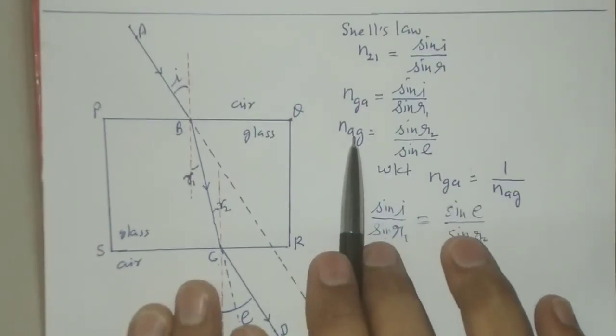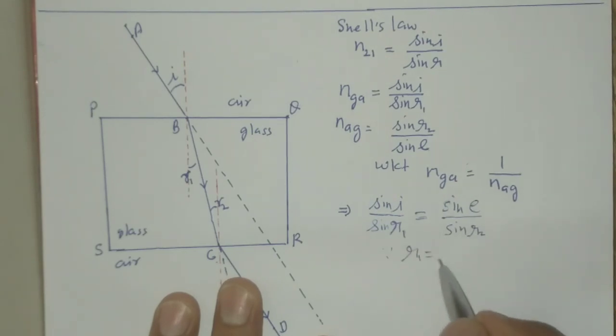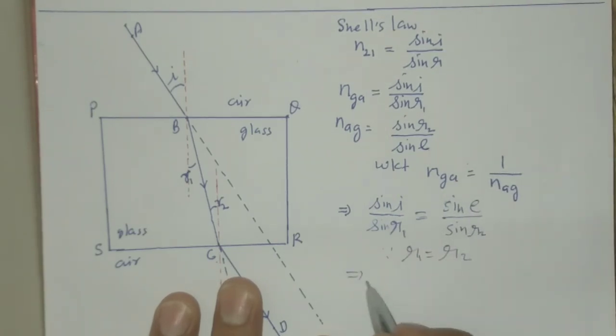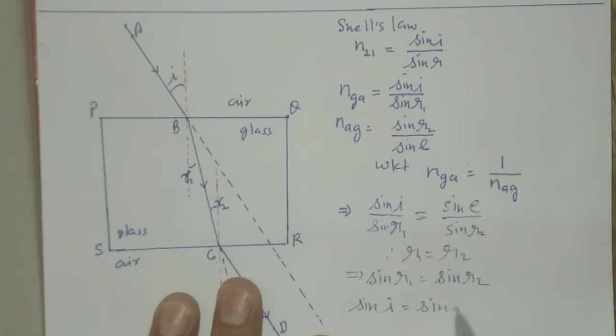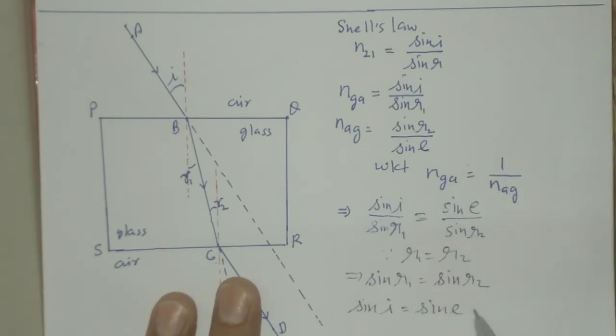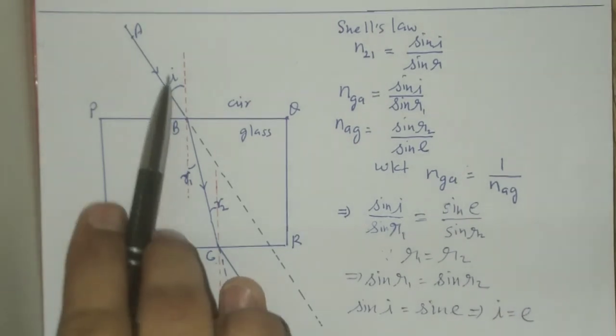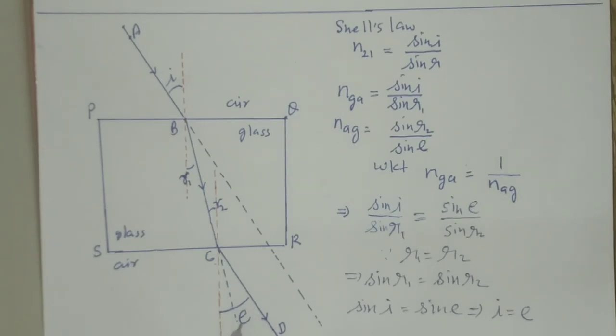The reciprocal of NAG is sin E upon sin R. Since R1 is equal to R2, this implies sin of R1 is equal to sin of R2. Okay, so we will get sin I is equal to sin of angle E, because sin R1 and sin R2 are equal, they will cancel each other, and we will get sin I is equal to sin E, and by comparison we will have angle I is equal to angle E, that is angle of incidence is equal to angle of emergence.